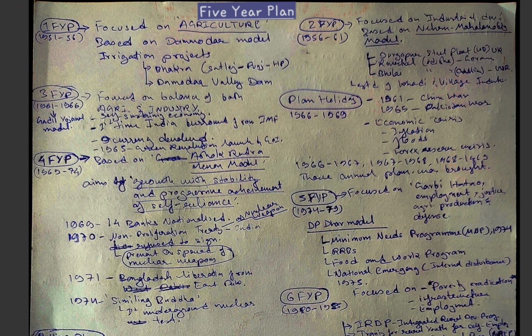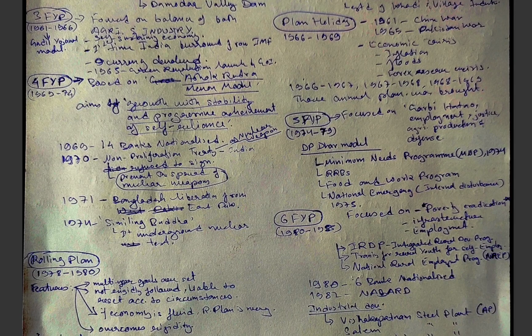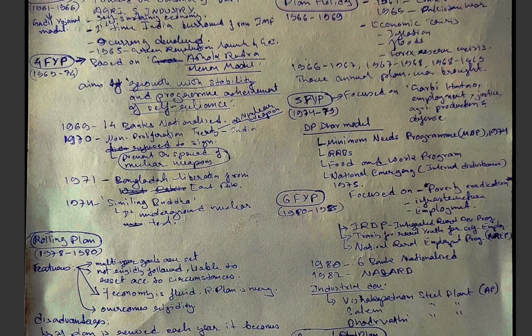After that, the Planning Commission was replaced by the Niti Aayog, because of which there are only 12 5-year plans. In the detail, and in more of a revision sense, we will talk about the 5-year plans. First, second, and third 5-year plan. After the third 5-year plan there came a plan holiday of 3 years, from 1966 to 69. After the plan holiday came the fourth and fifth 5-year plans, and after these two successive plans, there came the rolling plan.